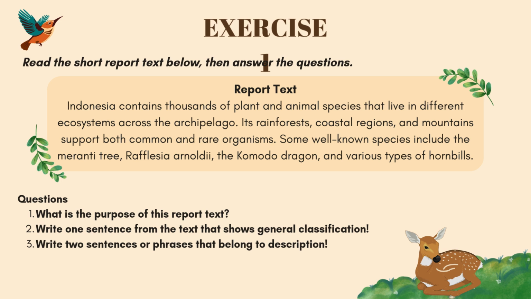Report text. Indonesia contains thousands of plant and animal species that live in different ecosystems across the archipelago. Its rainforests, coastal regions, and mountains support both common and rare organisms. Some well-known species include the Meranti tree, Rafflesia arnoldii, the Komodo dragon, and various types of hornbills.